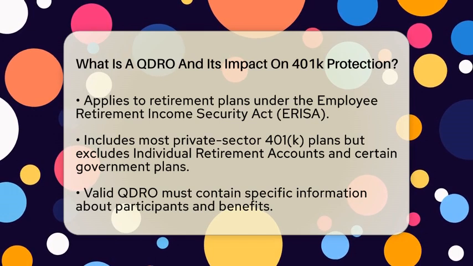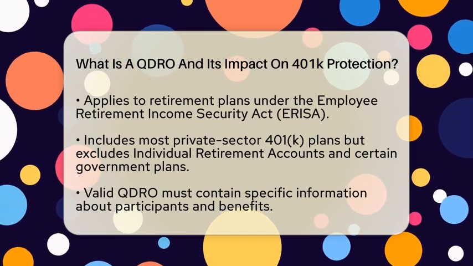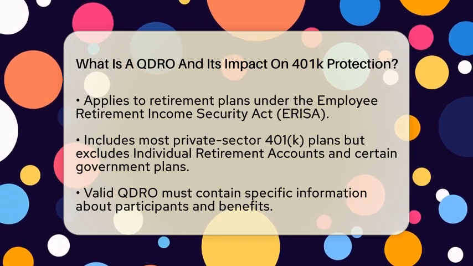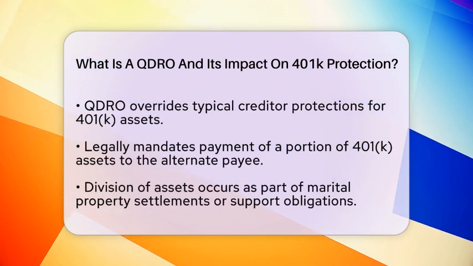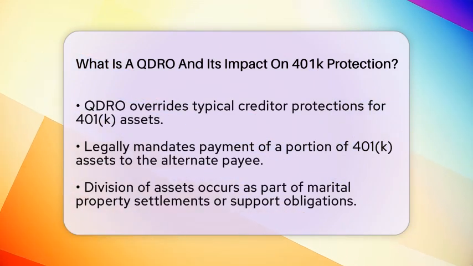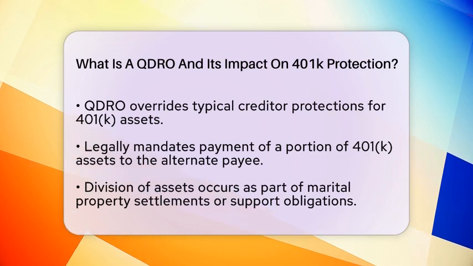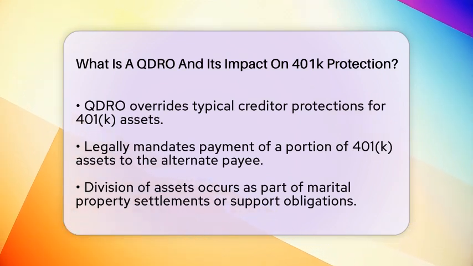Now let's discuss the impact of a QDRO on 401(k) protection. Generally, 401(k) assets are protected from creditors and are intended to provide retirement income for the plan participant. However, a QDRO overrides this protection. It legally mandates that a portion of the 401(k) assets be paid to the alternate payee. This means that even though these assets are usually shielded from claims, a QDRO enforces the division of those assets as part of a marital property settlement or support obligations.